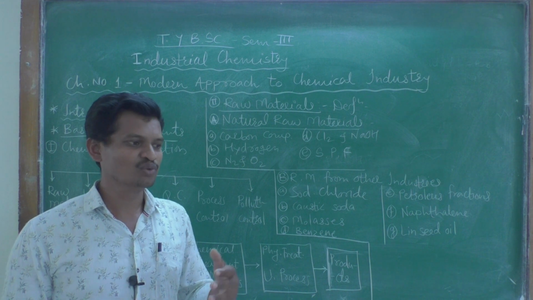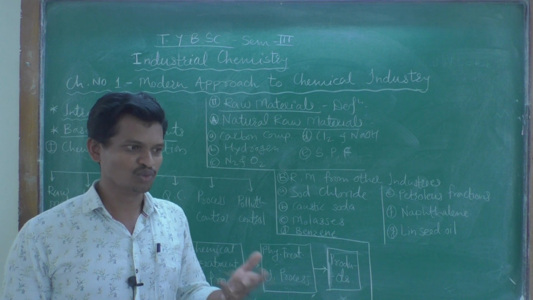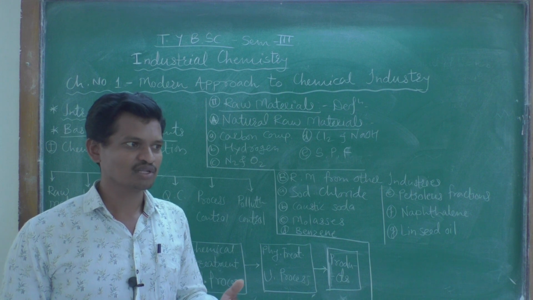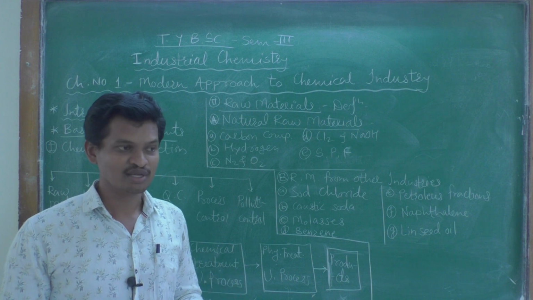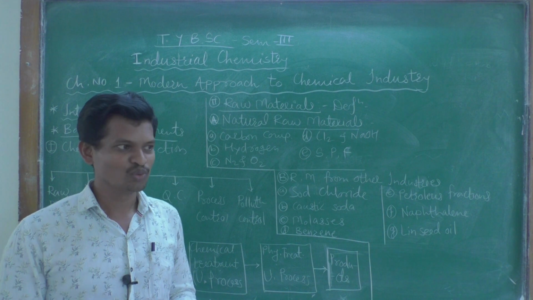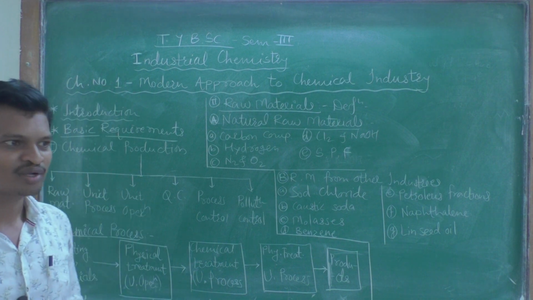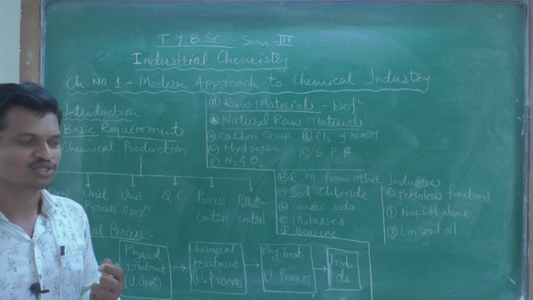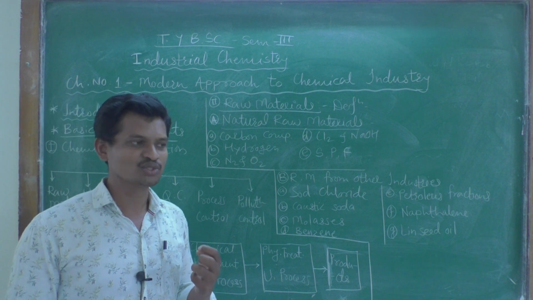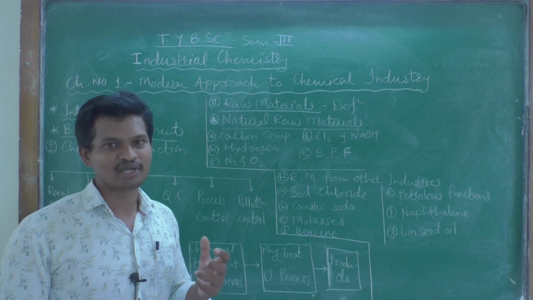Because after your graduation, when you go into the industry or do post graduation, there are a lot of chances to go for a job in the chemical industry or to establish a new industry as an entrepreneur, like you and your friends. So learning this is a basic need, and one should keep in mind that one should have the basic knowledge of the chemical industry.